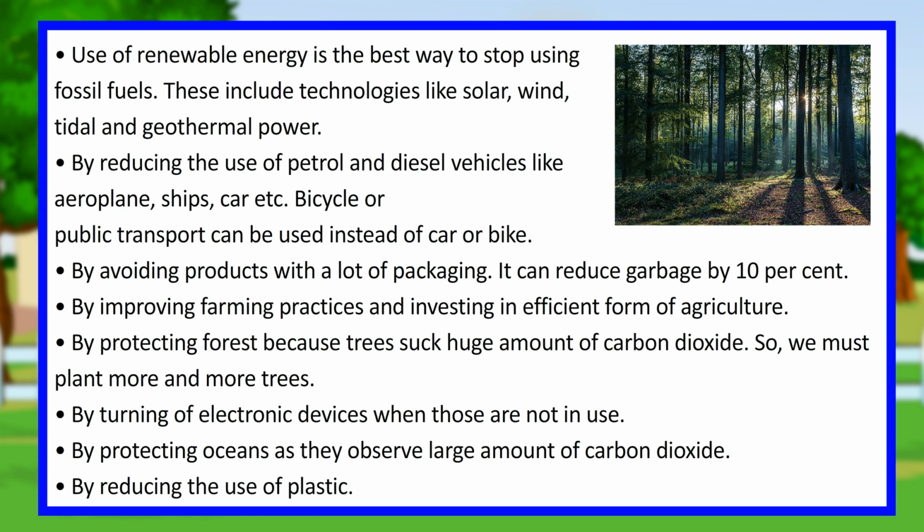Use of renewable energy is the best way to stop using fossil fuels. These include technologies like solar, wind, tidal and geothermal power. By reducing the use of petrol and diesel vehicles like aeroplanes, ships, cars etc., bicycles or public transport can be used instead of a car or bike. By avoiding products with a lot of packaging, we can reduce garbage by 10%.